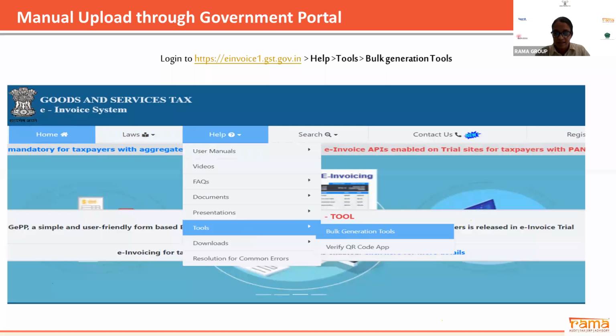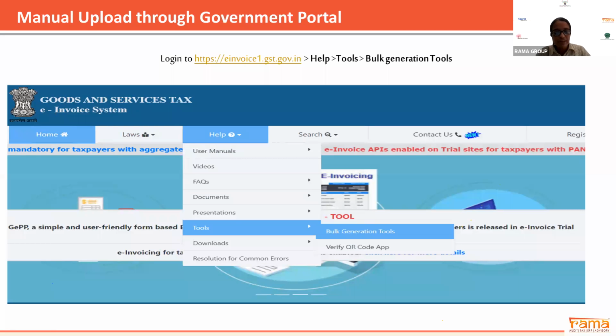In a similar manner to how you use the GST portal Excel utility to upload your GSTR1, that information will be there in your bulk generation tool Excel-based utility, where you feed all the required columns: invoice number, GST number, invoice date, description of the goods, HSN number, value of the goods, GST. All this information you are supposed to feed in this Excel-based utility.